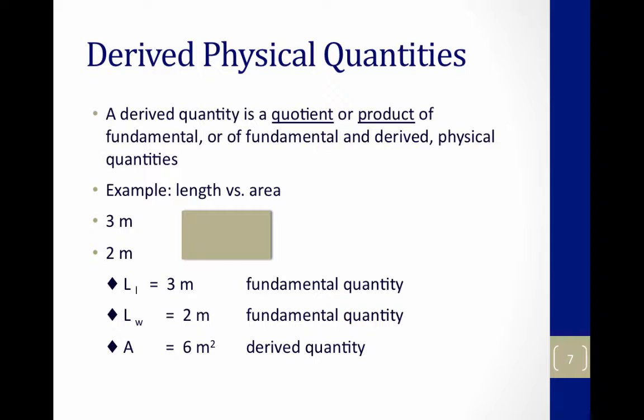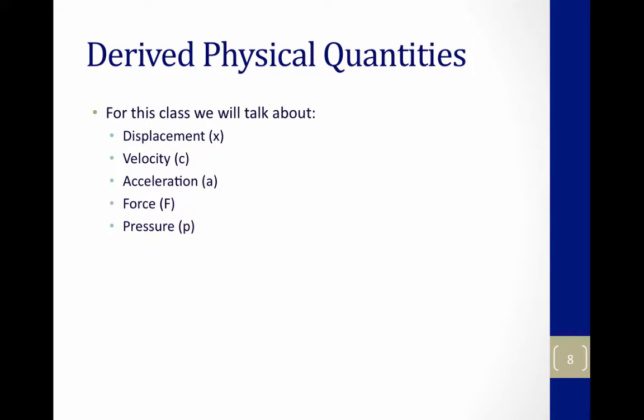Now, derived physical quantities are a quotient or a product of the fundamental length, mass, and time, or a fundamental and a derived physical quantity. For example, length versus area. If you were to take the length of one side of a box at 3 meters, the length of the other side at 2 meters, the area is 6 meters squared. So the area is derived from the two lengths. For this class, we're going to talk about displacement, velocity, acceleration, force, and pressure. Those are the important derived physical quantities for this class.